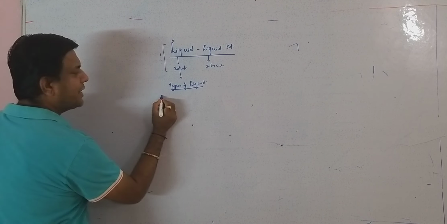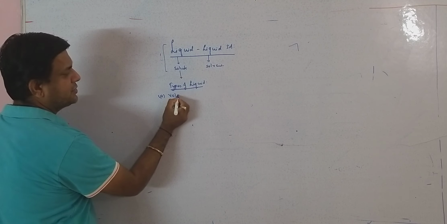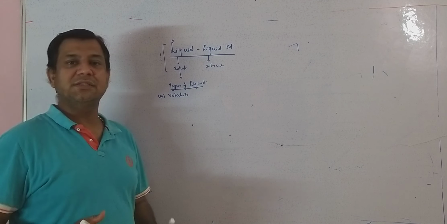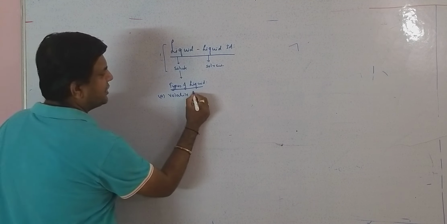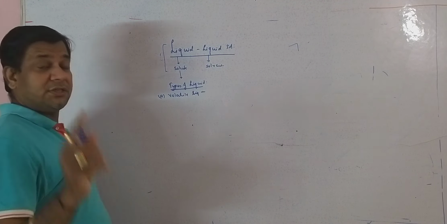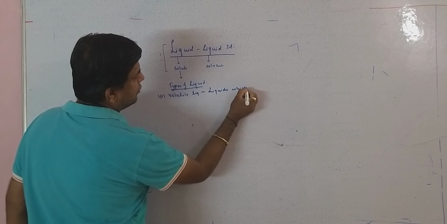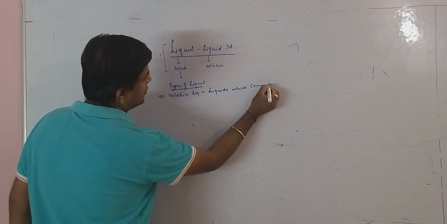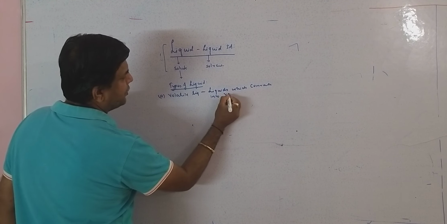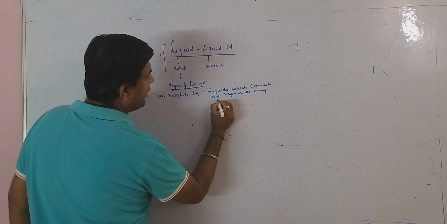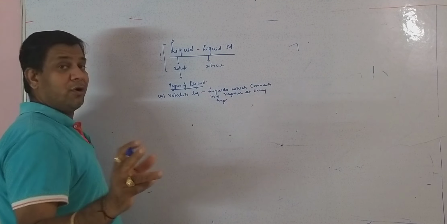We have got two types of liquid. One is volatile liquid. Now the question arises, what is a volatile liquid? See here, those liquids which convert into vapor at every temperature are called volatile liquids.